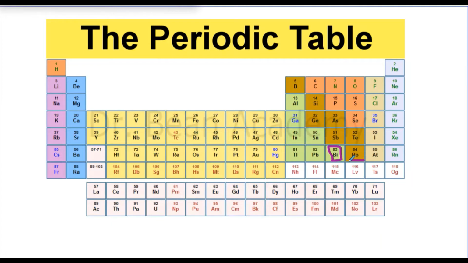Similarly, all those elements with atomic number equal to 83 or less than 83 are stable elements and they usually don't decay, or they don't have any radioactivity usually in normal conditions. But even these stable elements, those with atomic number 83 or less, have at least one isotope which is radioactive.